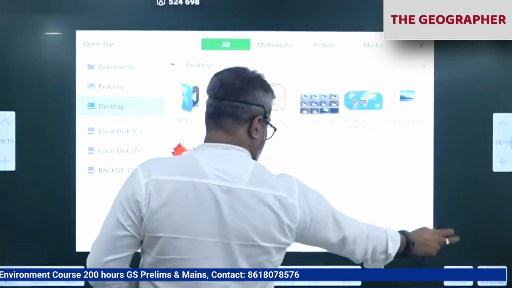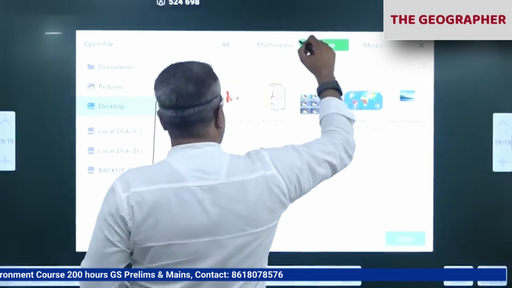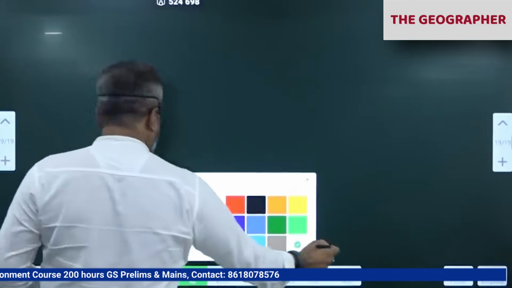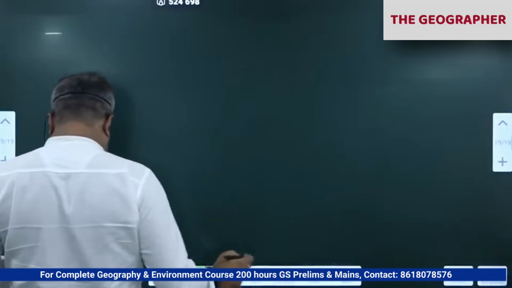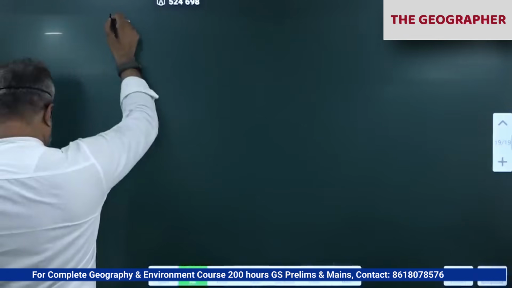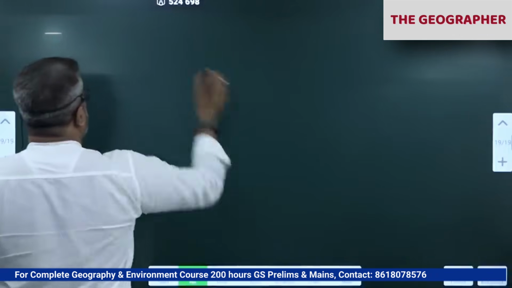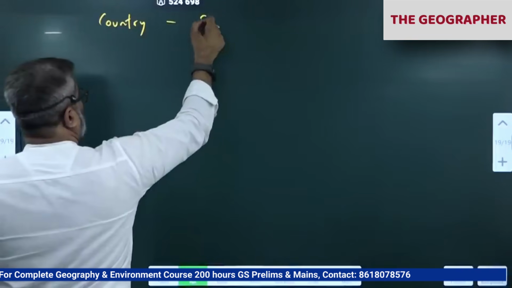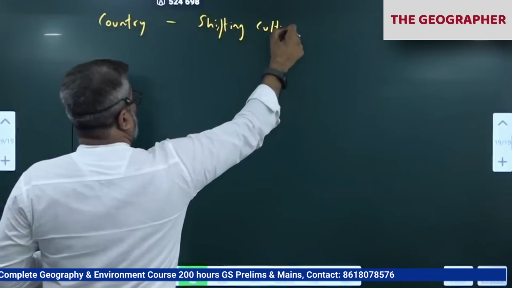That image is in Kamala. It's okay. I'll write the names now. Write the shifting cultivation names. First write the country, then the name of the shifting cultivation.